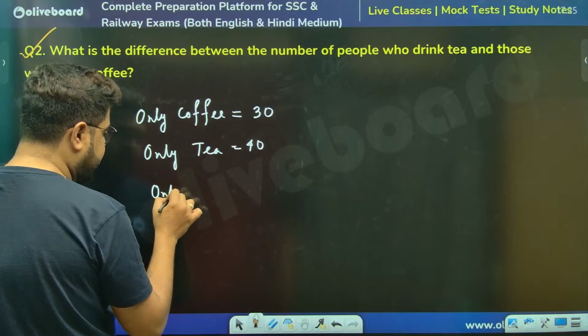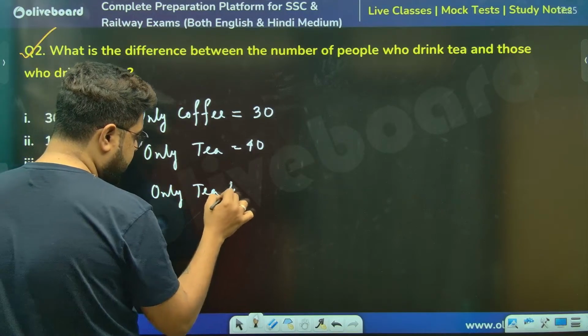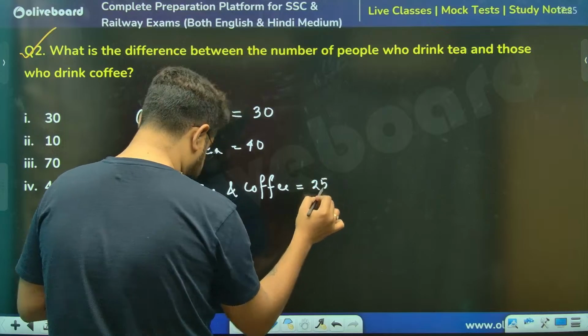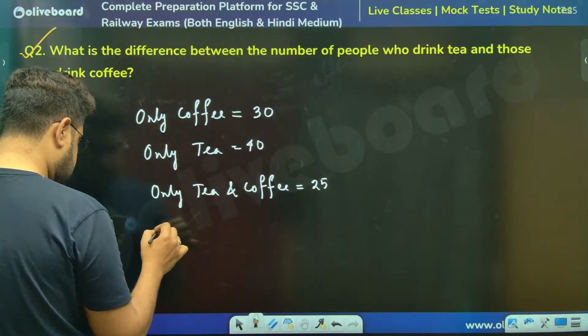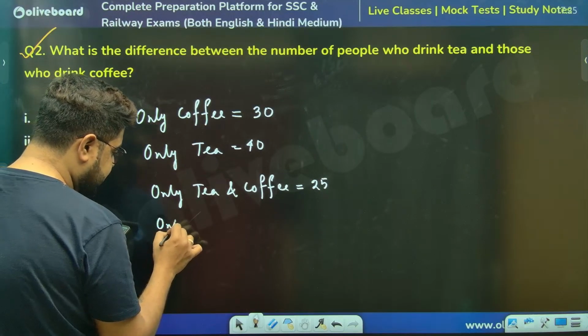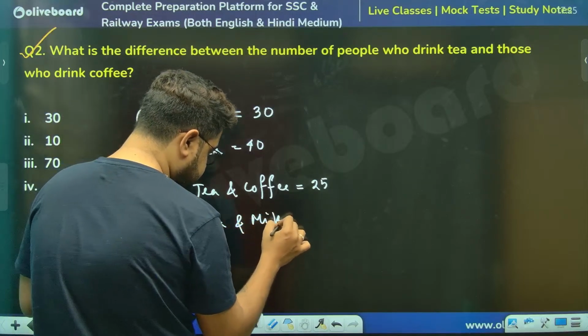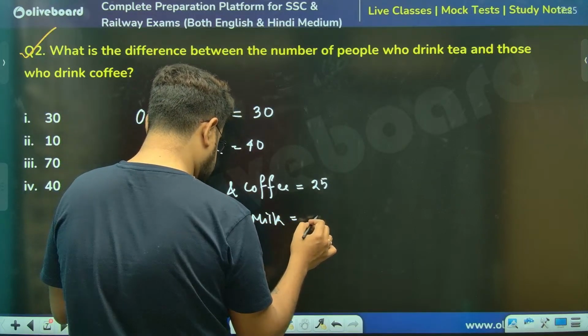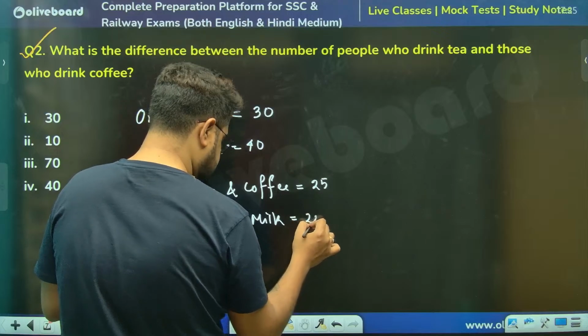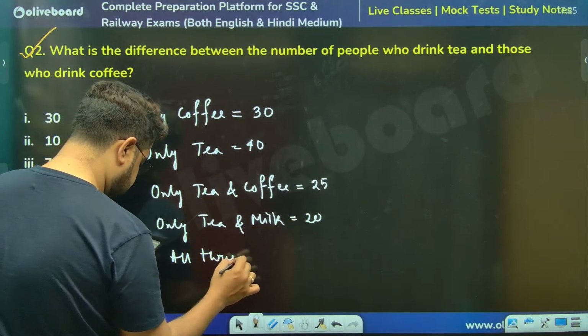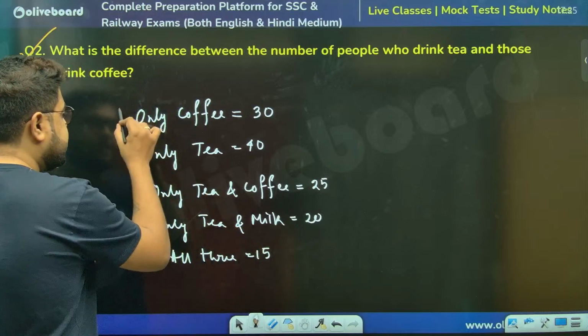Only tea and coffee, 25 people. Only tea and milk, it is 20. All three is 15. These informations are given.